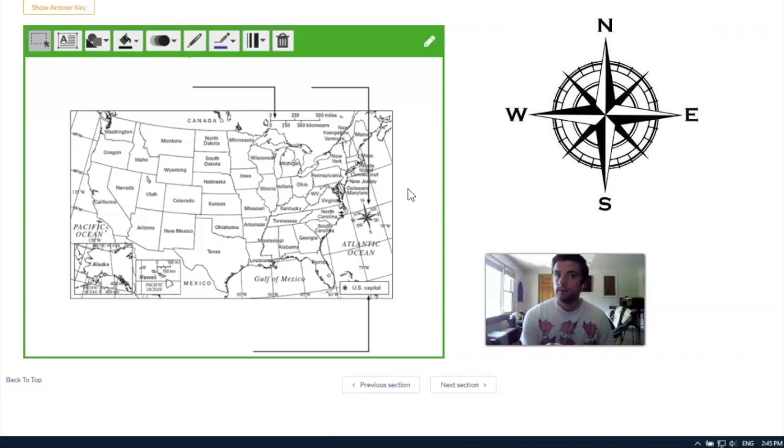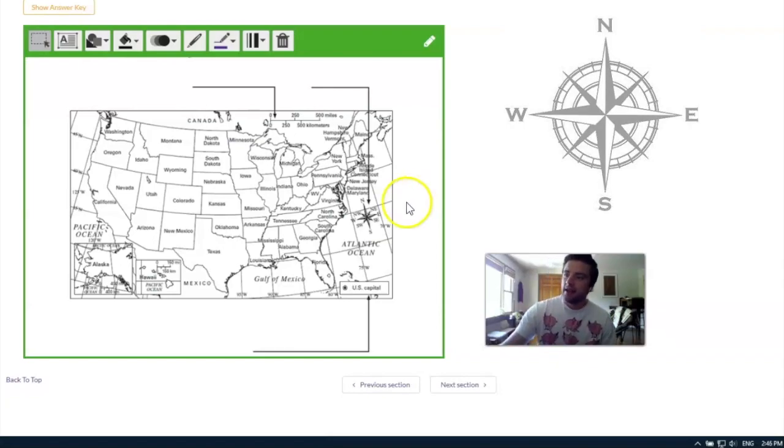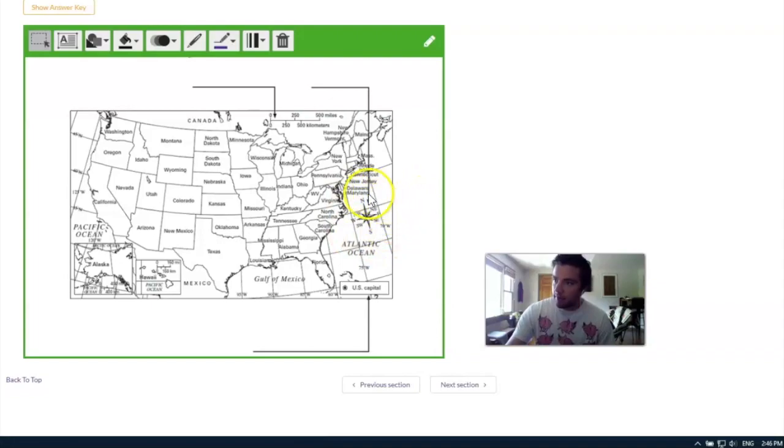Think you found it? Yeah, exactly. The compass rose is kind of tiny in this map, but it's right here. And remember, the job of the compass rose is to tell us which directions are north, south, east, and west. And let's label that right now so that we know what it is. So let's write compass rose. And then let's drag this text box over to the thing that points to the compass rose there. Cool. So step 1, done.